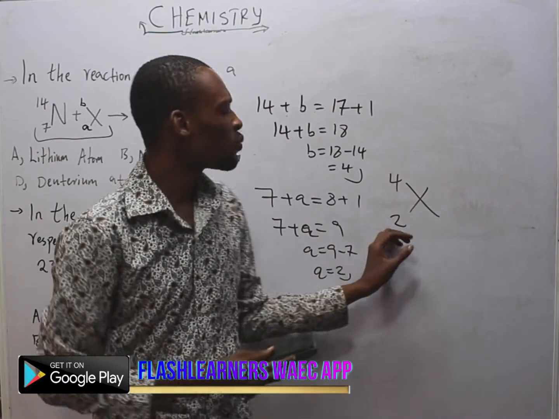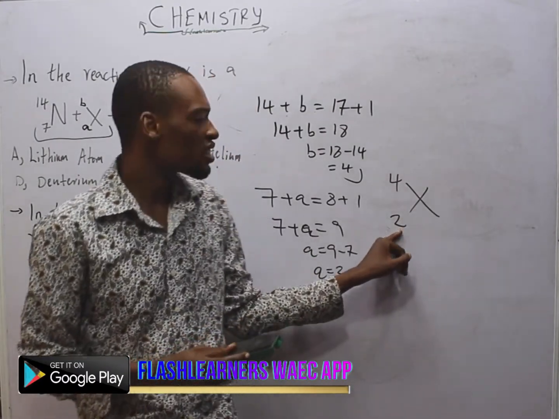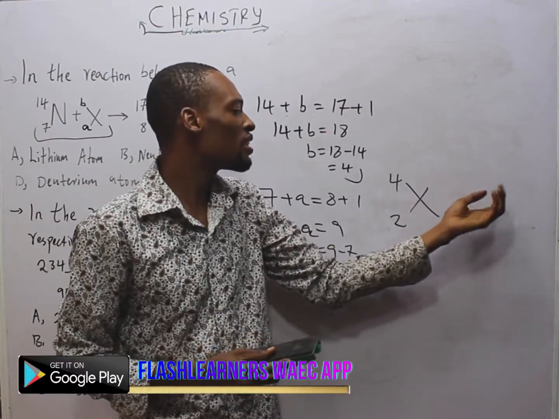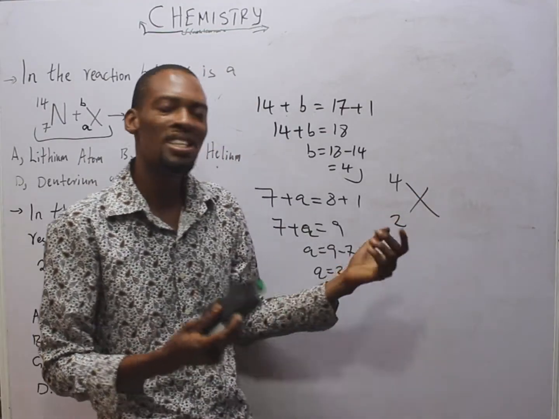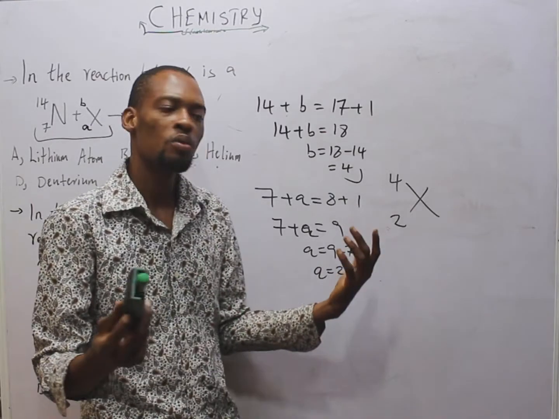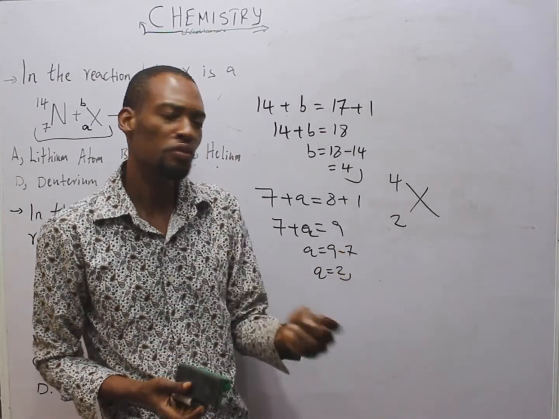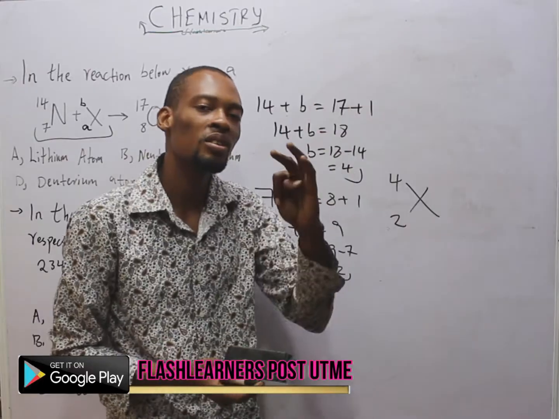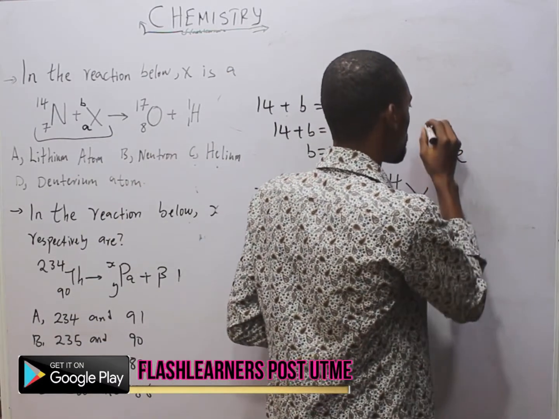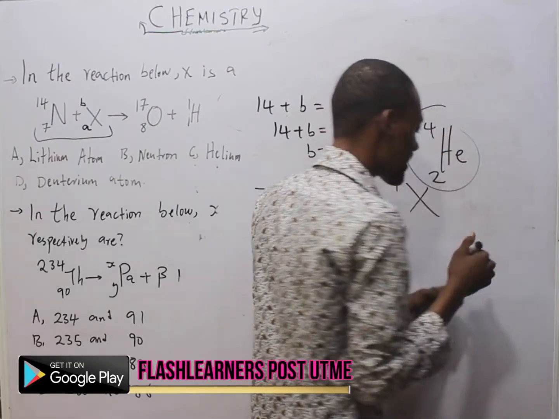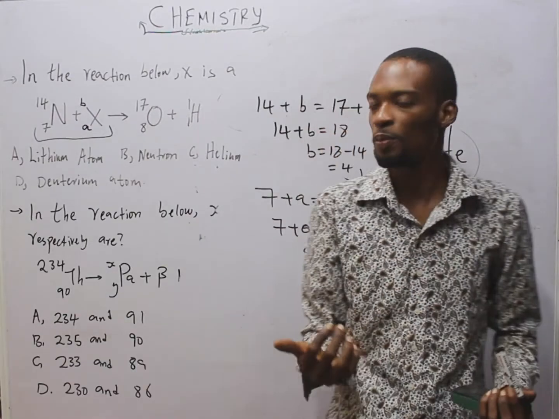It is an element with number of protons 2. Since it is neutral, it is an element with number of electrons 2. If the number of protons is 2, it means the atomic number is 2. Which element has atomic number of 2? Hydrogen, helium. So helium has atomic number of 2, mass number of 4. So S is a helium atom.